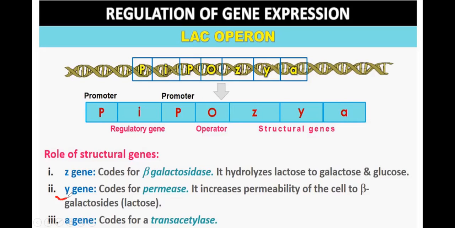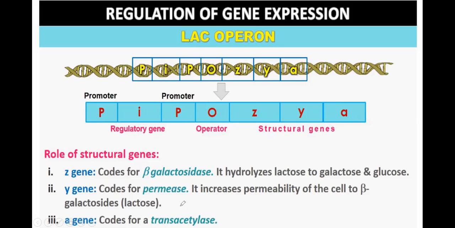The second gene is gene Y, which codes for one enzyme called permease. What is its function? It increases the permeability of the E. coli cell.